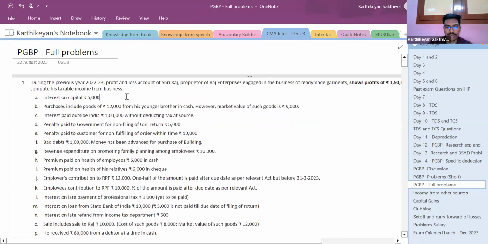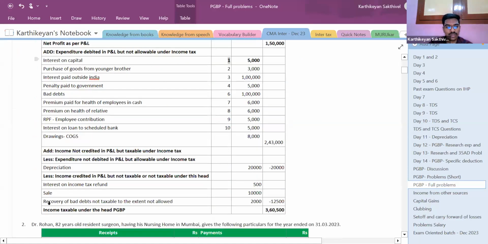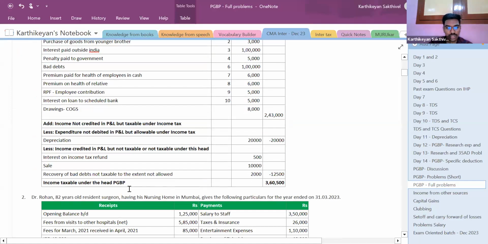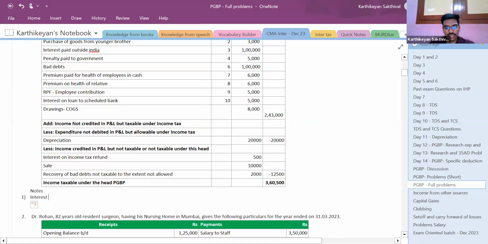First, interest on capital. Can interest on capital be allowed as deduction? No, it cannot be allowed as deduction. So post the amount and put the note number. I have not given the notes, but in the exam notes are compulsory, right? Notes: interest on capital is not allowed as a deduction as per section 56.